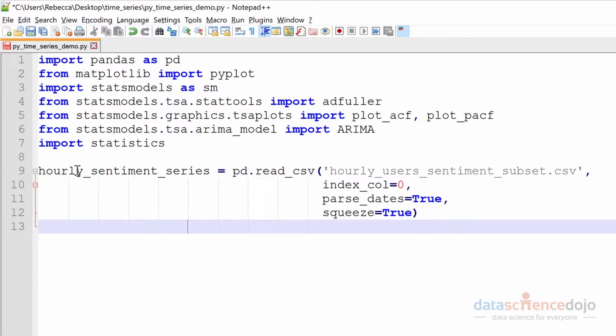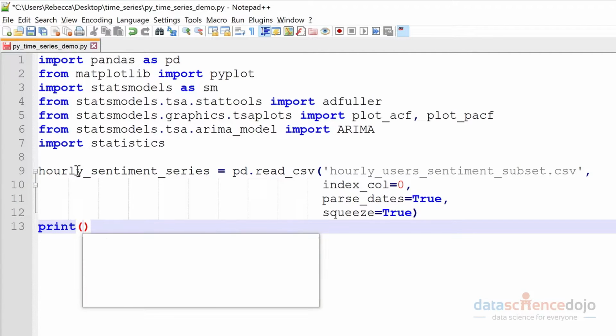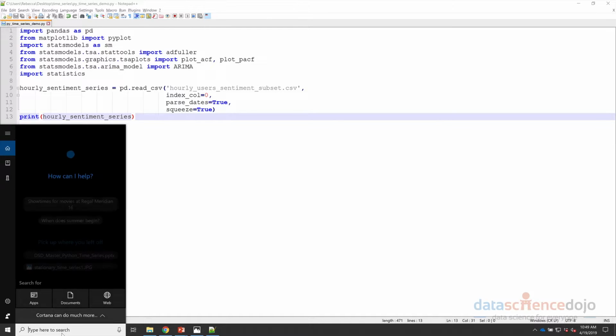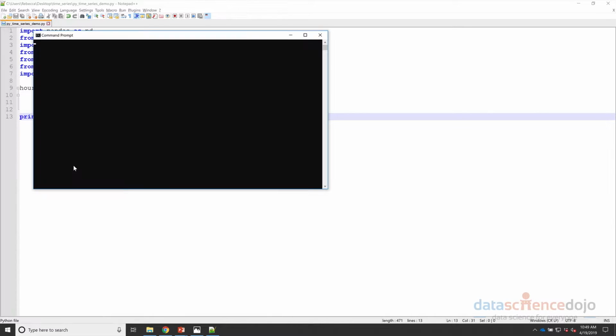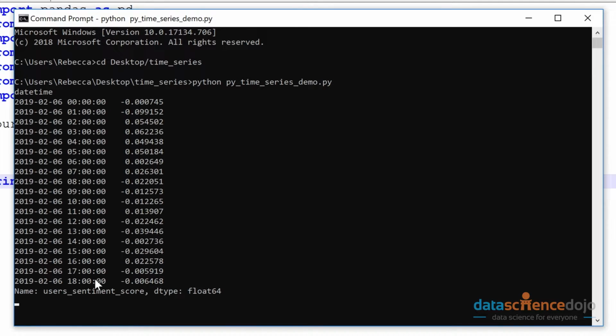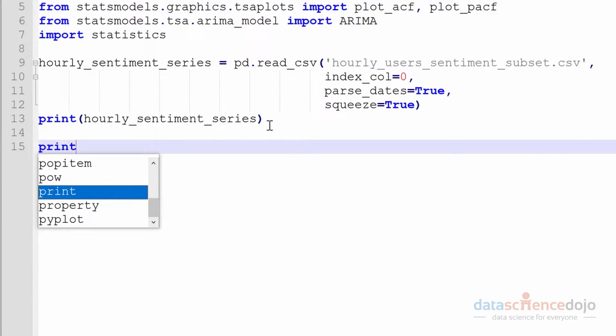Now we're going to print this out just to have a quick look at it. We'll save this and we're going to run it in our terminal. Okay, cool. So it's indexed it properly from what I can see. But another way we can look at this is if we just print the index itself to make sure it's a datetime index. So let's go ahead and do this. So basically print the index.